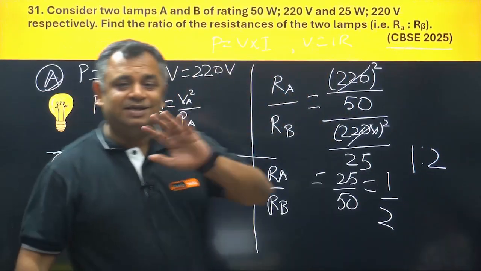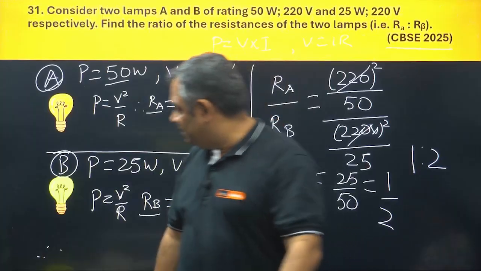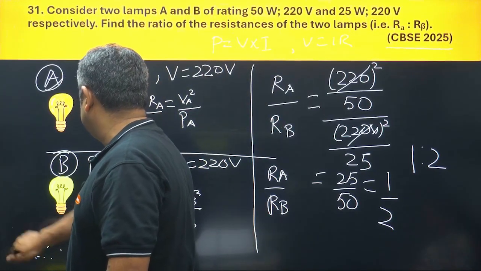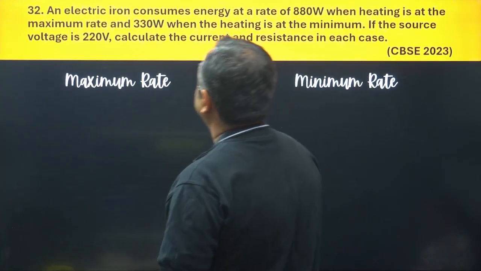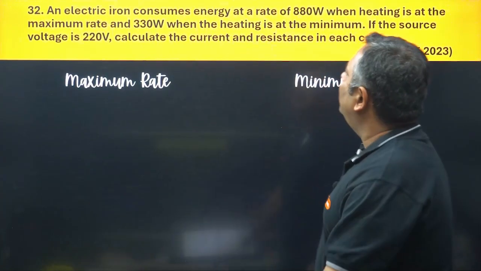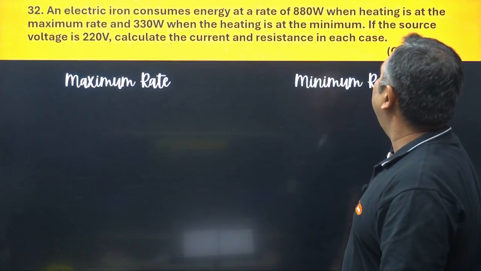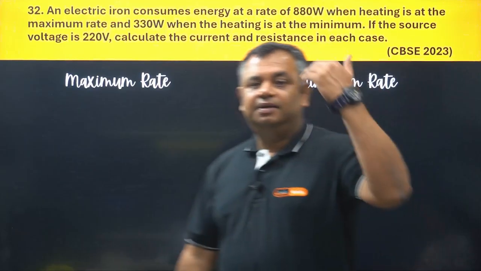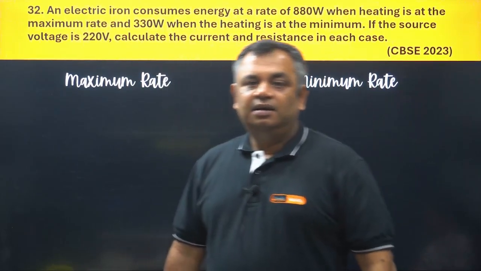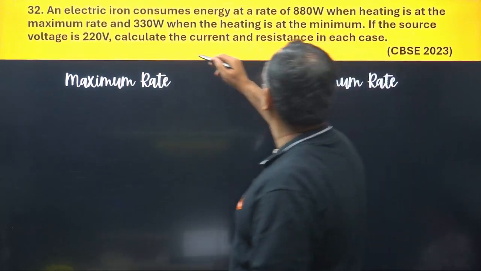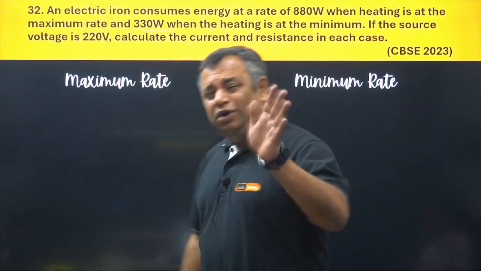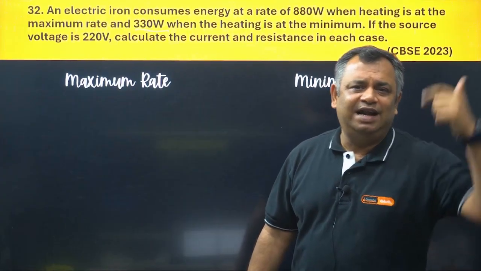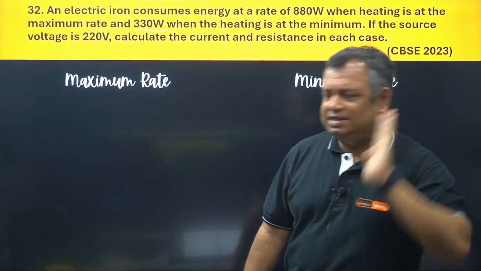Okay. Don't get scared with these questions at all. Just look at them carefully and then you can solve them. Now, let us go to the next question. It says an electric iron consumes energy at rate of 880 watt when it is heating at the maximum rate and 330 watt when it is heating at the minimum rate. Don't get confused. Maximum, minimum, there are two cases given. Like in the previous question we had lamp A, lamp B. Here also two cases are given.